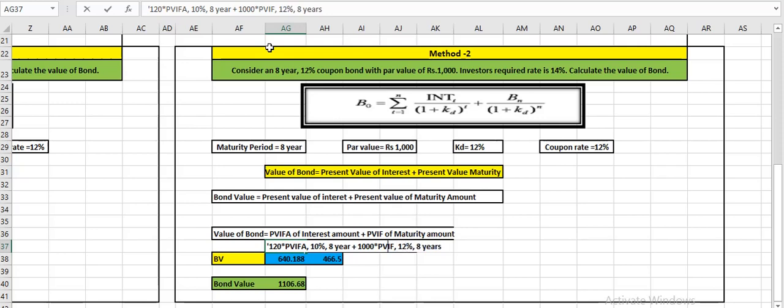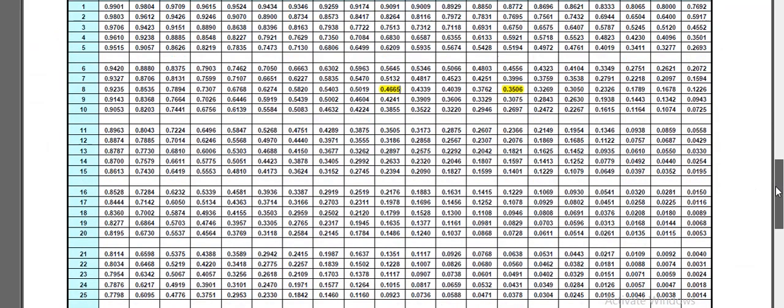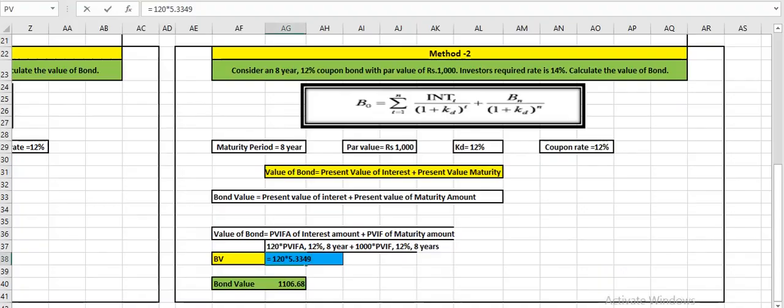So we will take the annuity factor of 12% and 8 years and the lump sum factor also of 12% and 8 years. The 12% and 8 year combination for annuity is 4.9676.